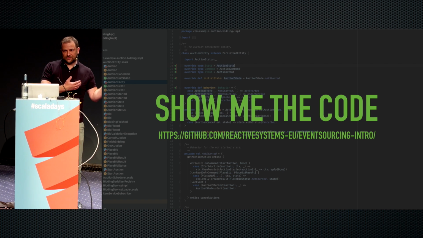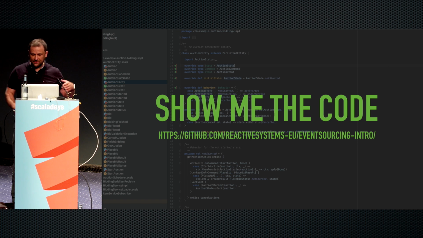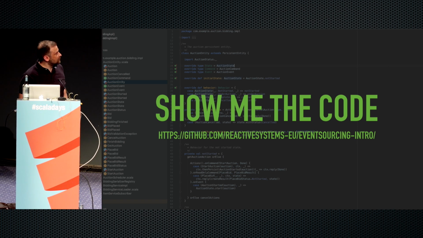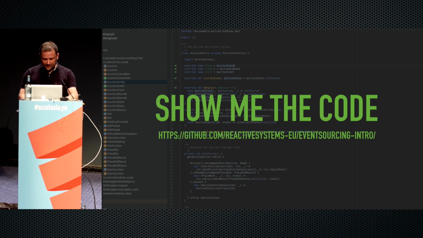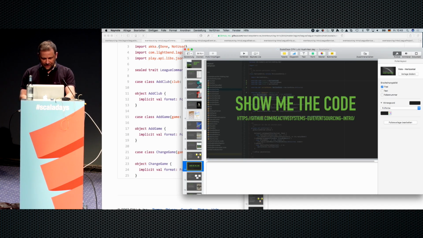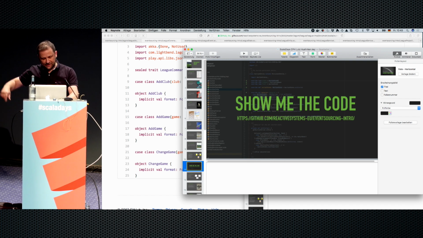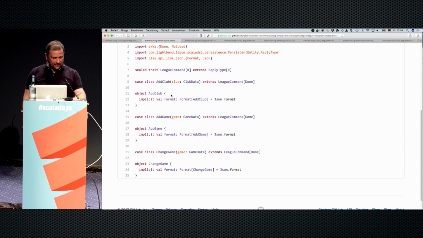It's obviously a simple example. I don't know how interesting the code is, but if you want to look at the code on your own machine, that will be the GitHub repo for the example for this talk. Let's see. So remember this, we have a command, we have an aggregate, it's going to emit events, and it has some state. So let's look at the command first.